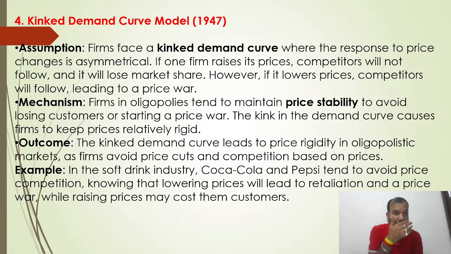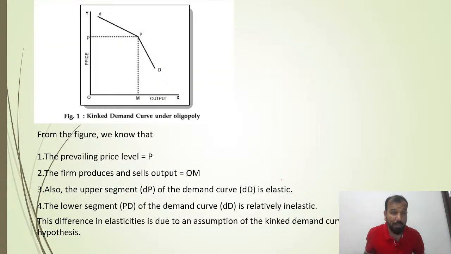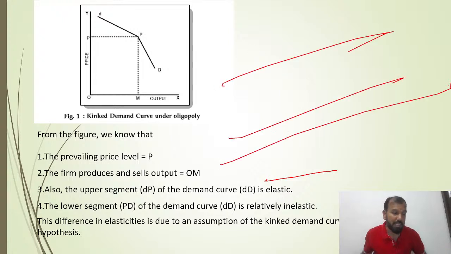So what is the assumption of the kinked demand curve? If one firm increases the price, competitors will not follow. But if one firm decreases the price, competitors have to follow, leading to a price war. Got it? So the mechanism is that firms in oligopolies tend to maintain price stability to avoid losing customers or starting a price war. The kink in the demand curve causes firms to keep prices relatively rigid. Got it? So this is all about the kinked demand curve. You have to understand.